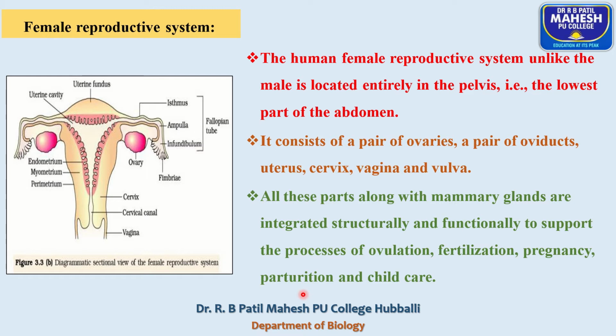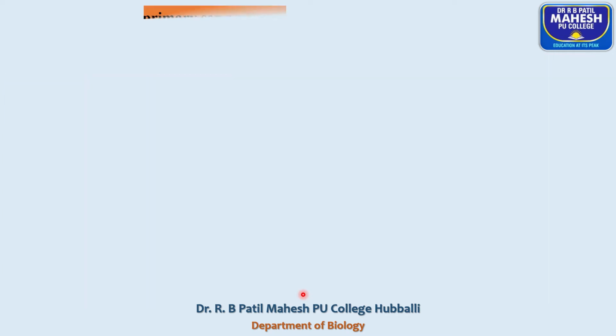All these parts, along with the mammary glands, are integrated structurally and functionally to support the process of ovulation, fertilization, pregnancy, parturition, and child health care.